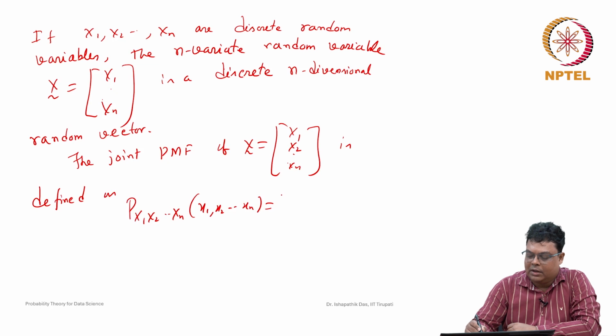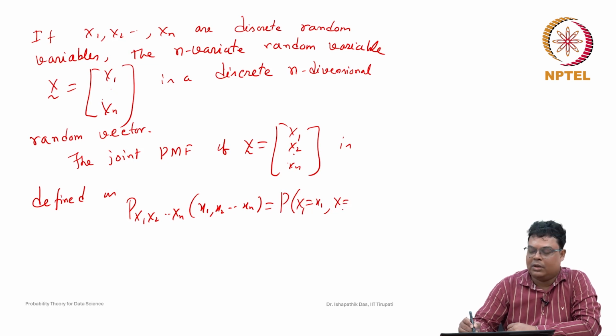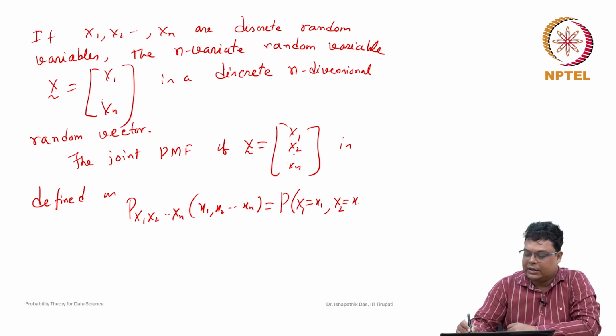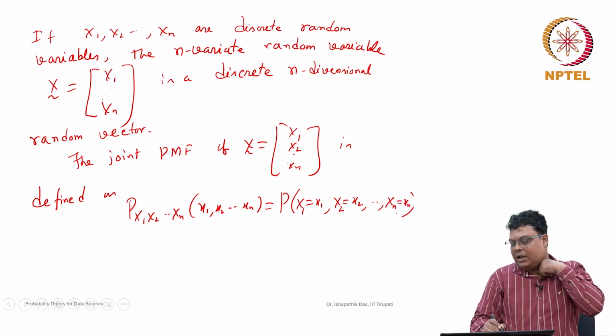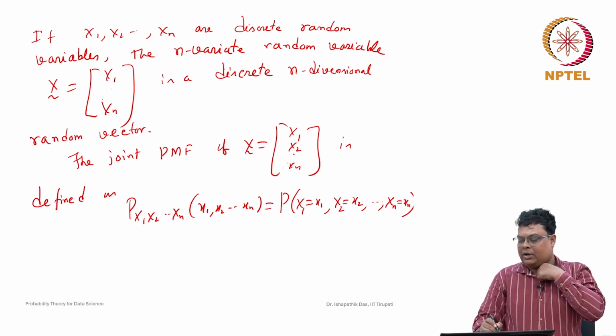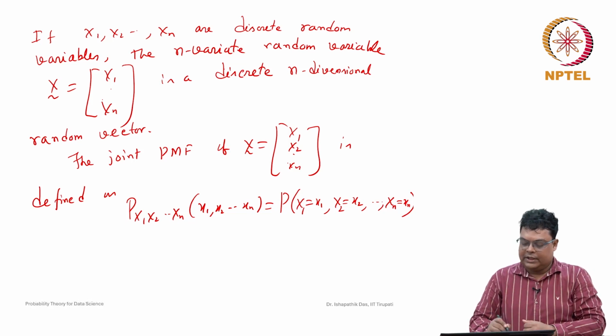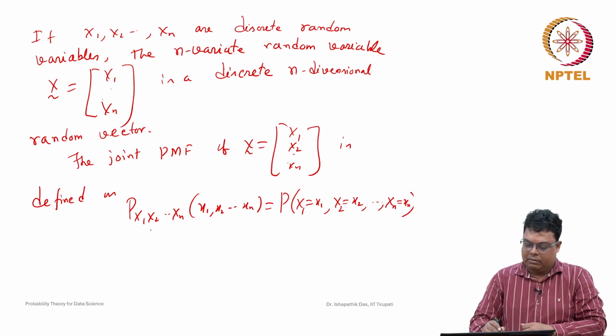This is nothing but the probability that the random variable capital X1 takes the value small x1, random variable capital X2 takes small x2, and so on, Xn taking the value small xn. So this is the probability that X1 takes value x1, X2 takes value x2, and so on. This is the joint probability mass function.